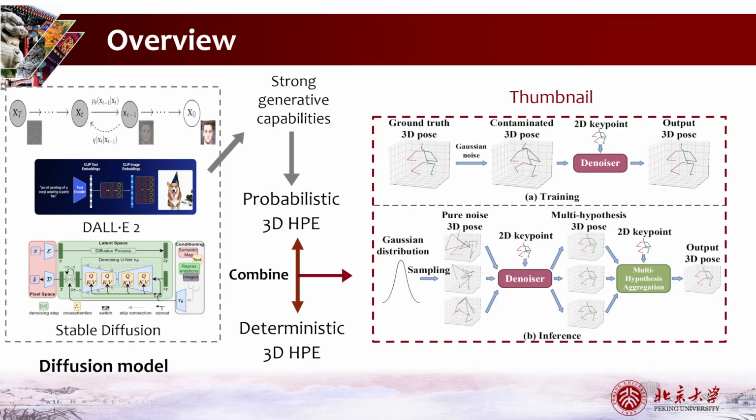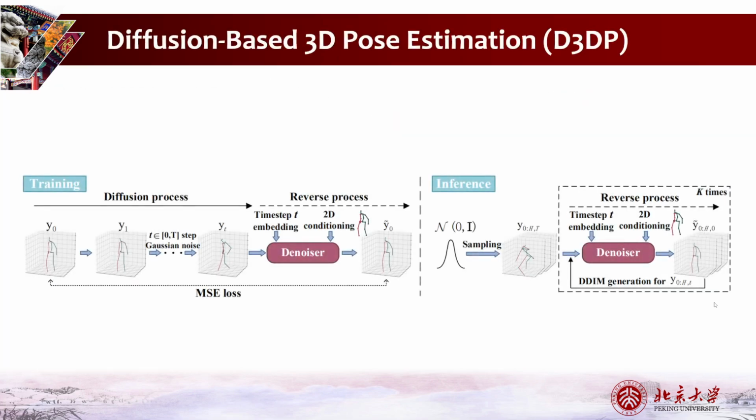During training, we add Gaussian noise to the ground truth 3D poses, resulting in contaminated poses. Then, these poses are sent to the denoiser to predict the 3D results. During inference, we sample from a Gaussian distribution and get multiple pure noise 3D poses, which are passed to the denoiser. The generated possible 3D pose hypotheses are combined into a single prediction using the proposed multi-hypothesis aggregation method. Let's dive into the process of hypothesis generation.